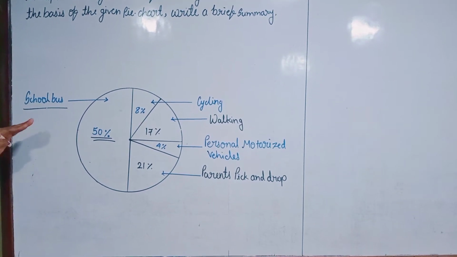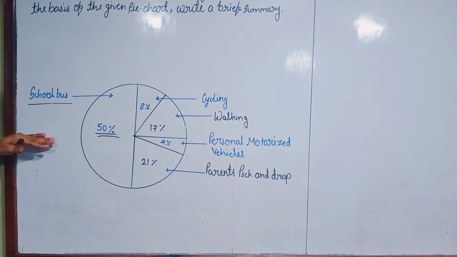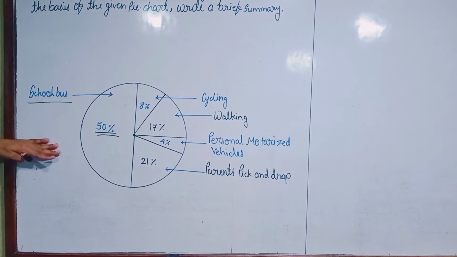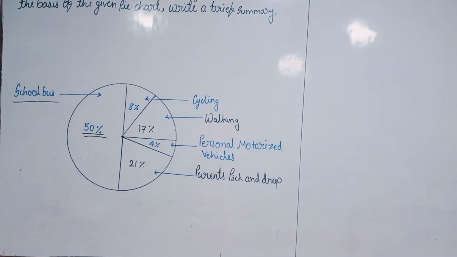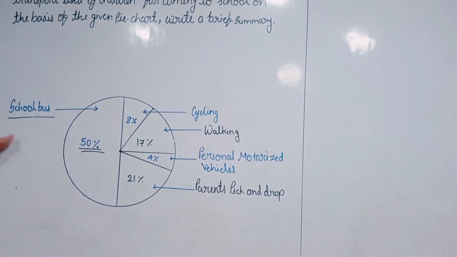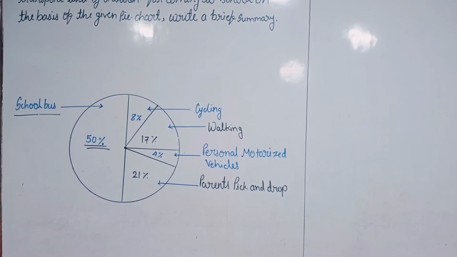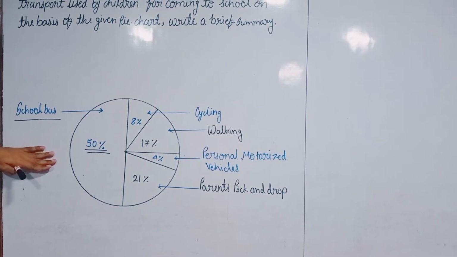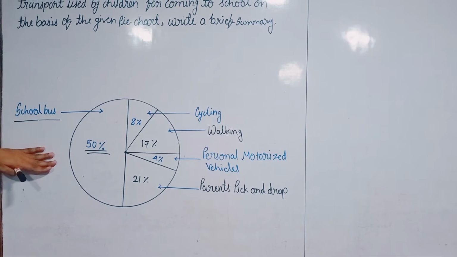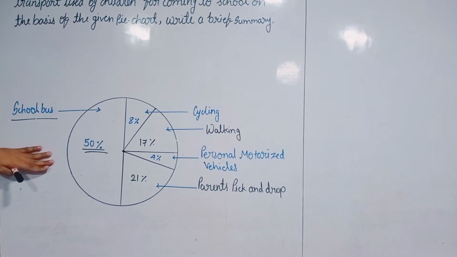Whenever we are doing the comparison, we have to use conjunctions like and, but, while, whereas. By using those conjunctions, we write a brief summary regarding the given data. So let's see how we are going to start.